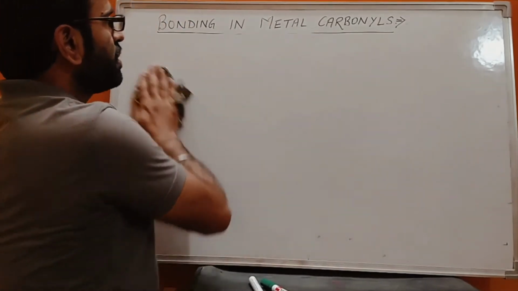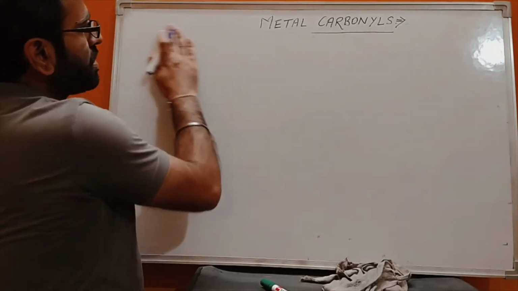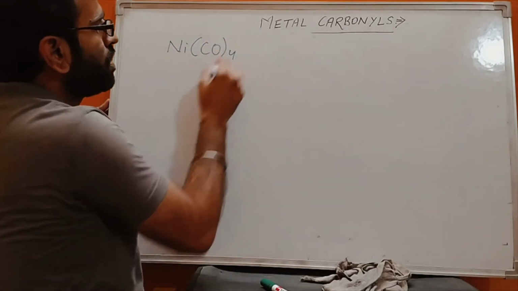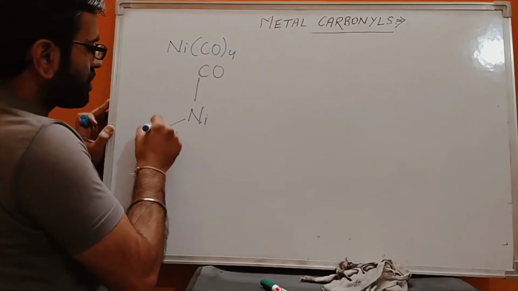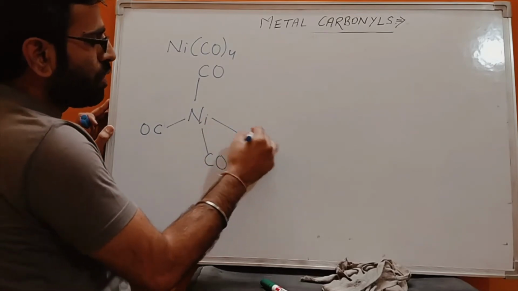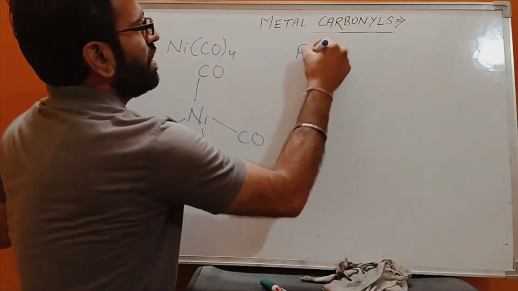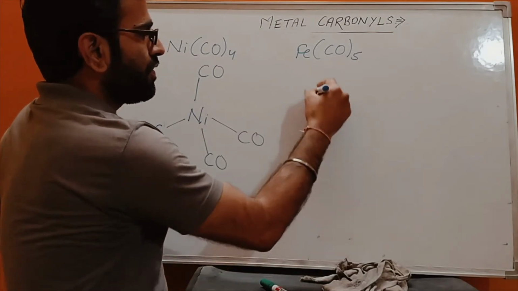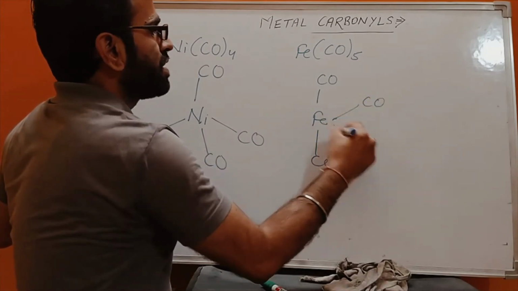Okay, now come to some structures of metal carbonyls. We have some metal carbonyls and their structures in our syllabus. Like we have Ni(CO)4. The structure of this compound is Ni with a tetrahedral structure, CO, CO, CO. This is the structure of Ni(CO)4. Another one is Fe(CO)5, which has a triangular bipyramidal structure.